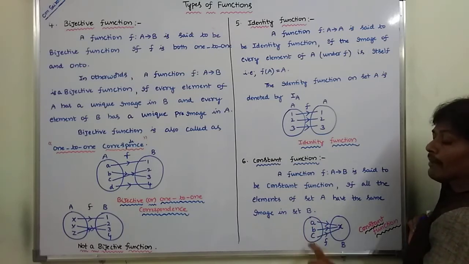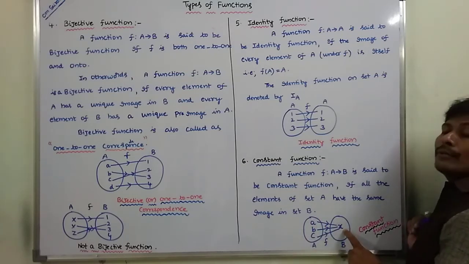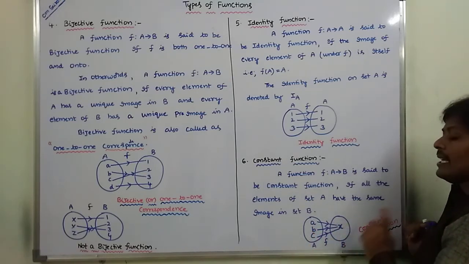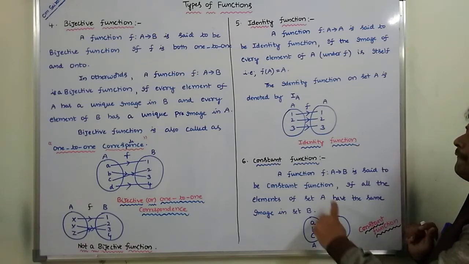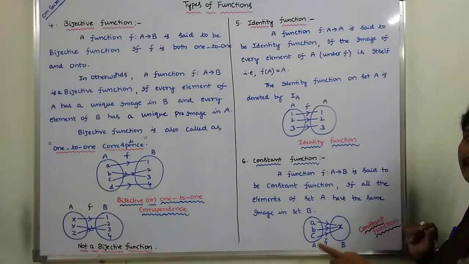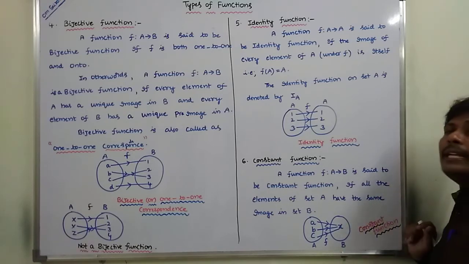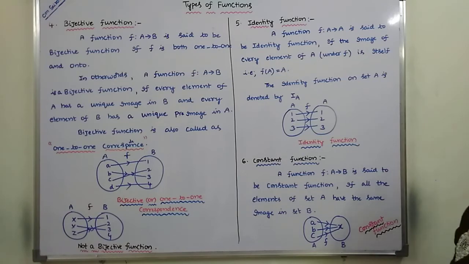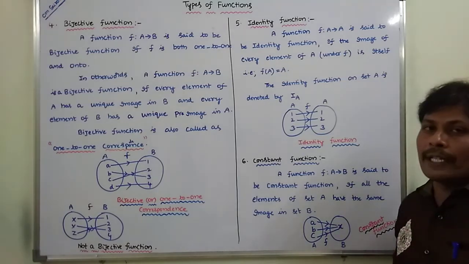A has elements a, b, c. B has only one element. The image of a is x, the image of b is x, the image of c is x. So this type of function is called a constant function.